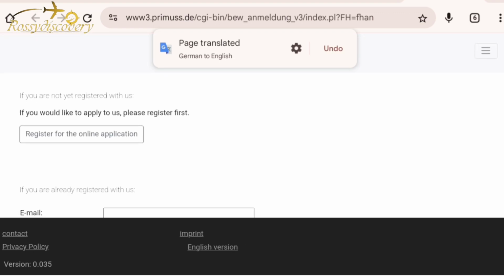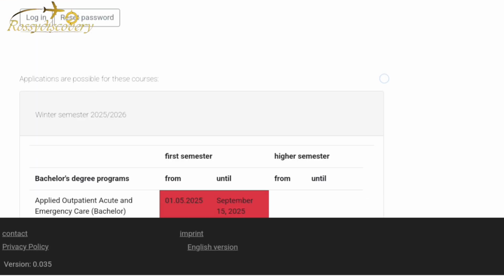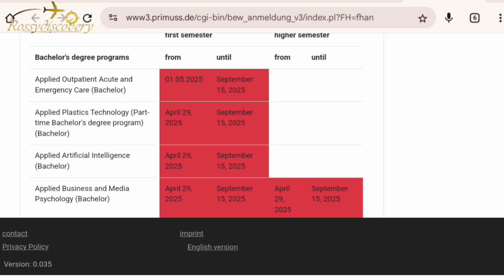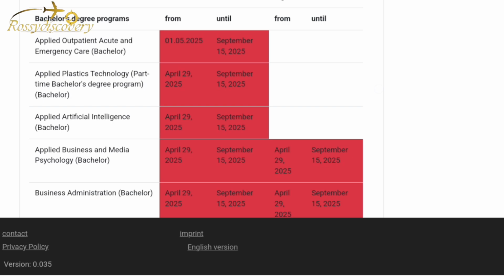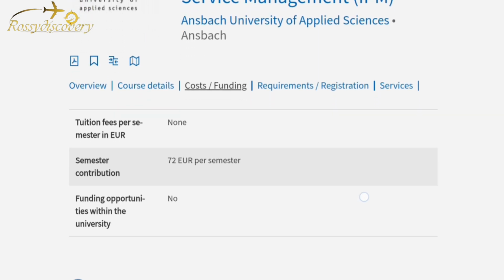If you would like to apply to us, please register for us. When you register, you choose the programs that you want. You can see the application runs from April 29 to September 15. Look at the date, April 29 to September 15. These are the courses.